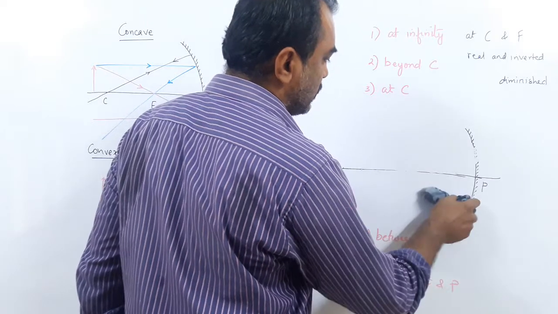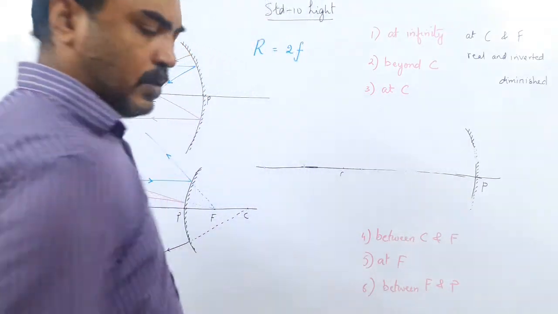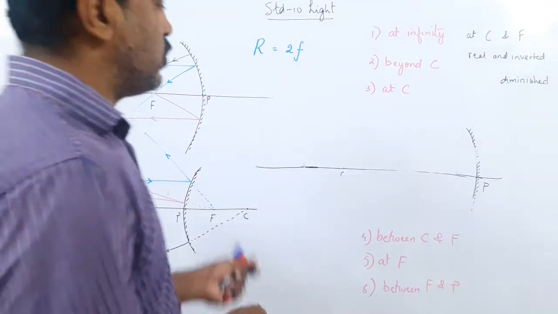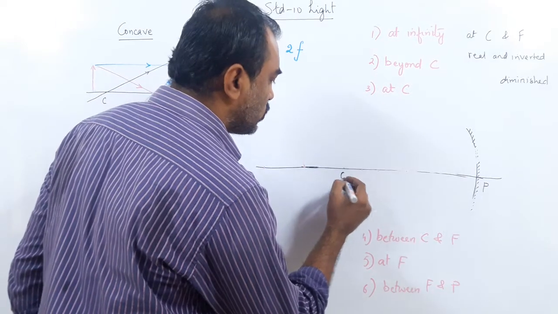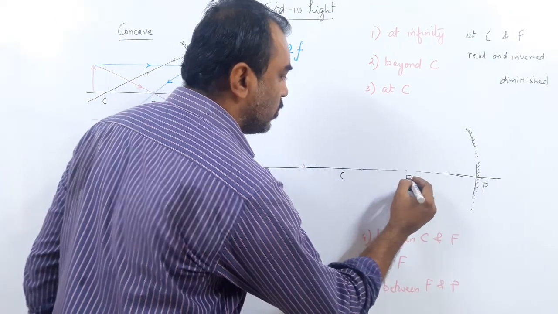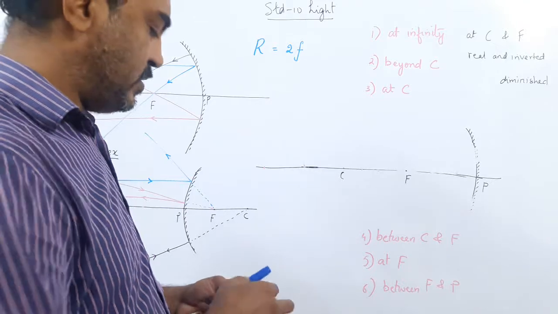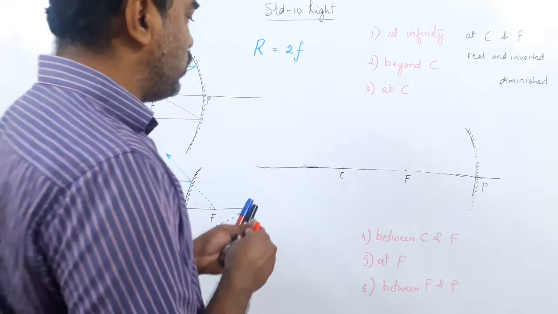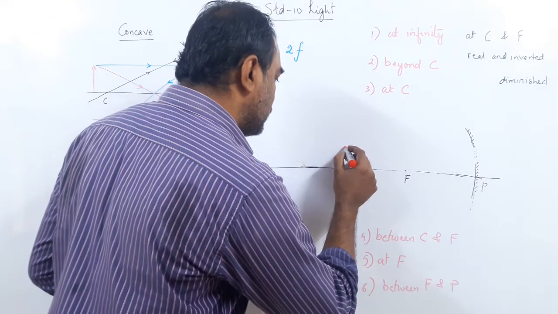The third case. Okay? So go to the third diagram now, which you have drawn in your book. Move to the third one. Where is the third case? At C. Means we put the object exactly at C.